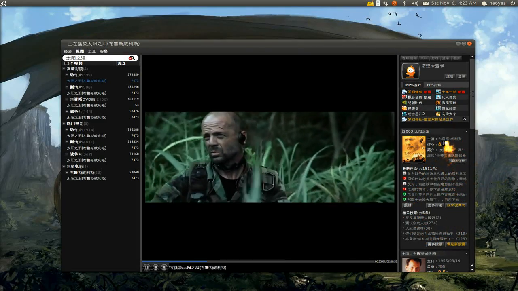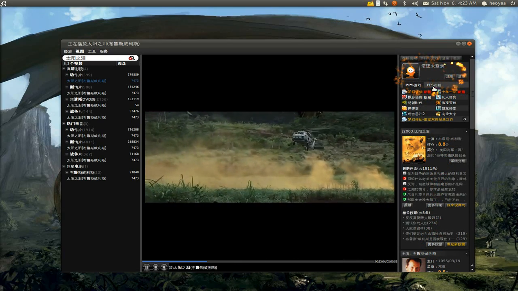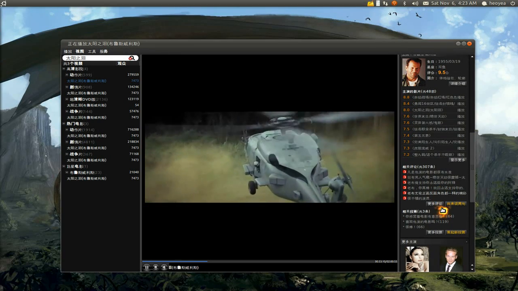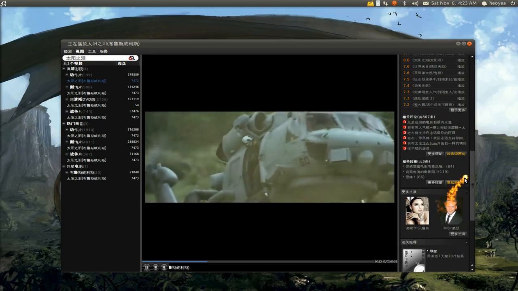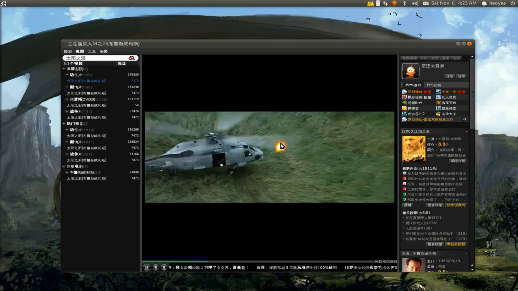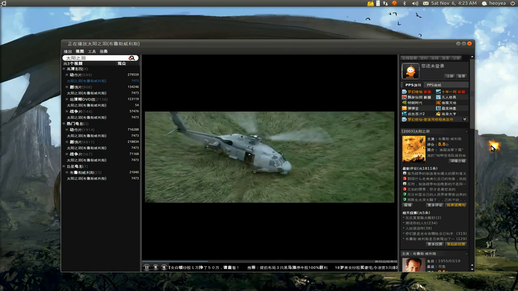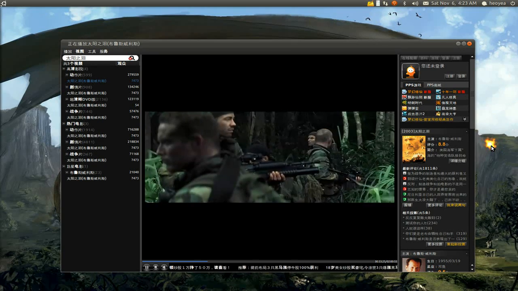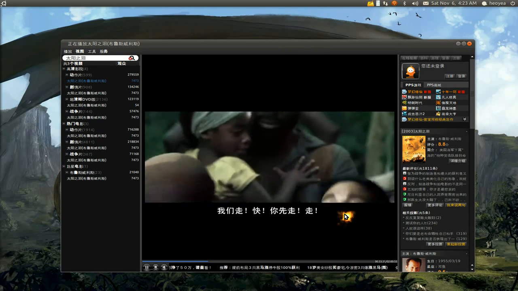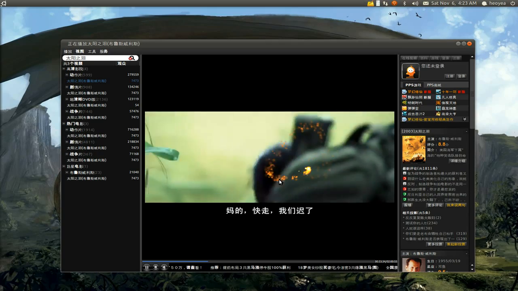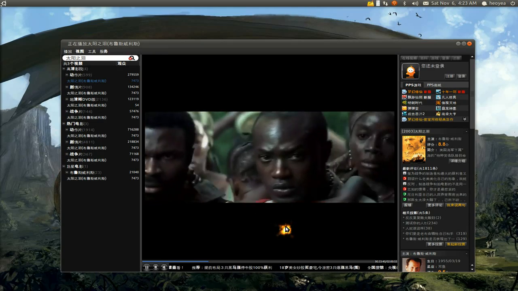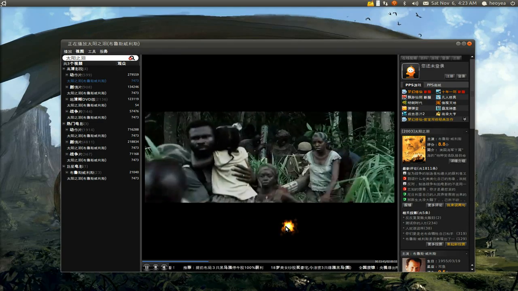This thing on the side here, I think it's just information about it, and sometimes they give you like advertisement on the top here, but here on the side, it's only good if you actually read Chinese, but we don't. But they give you information if you need it. Anyways, you can actually double click on this and watch it full screen. Audio is great. It's actually in English. If you don't speak English, you can actually read, what is it, Chinese subtitles here, right? So that's it. I believe they're using MPlayer to play this, and the client itself is just to stream it, and to view it, it's just using MPlayer.